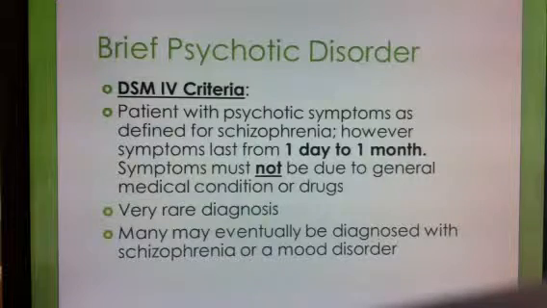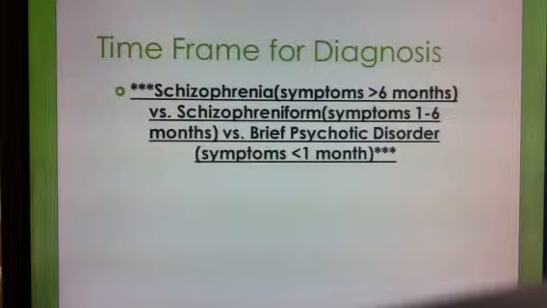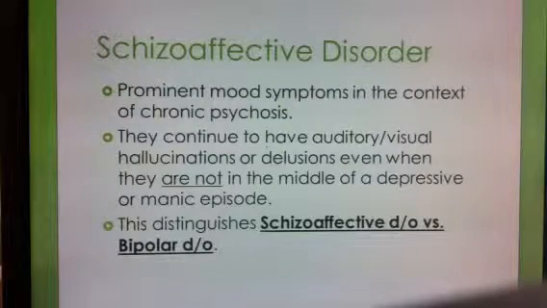Brief psychotic disorder. This is the same as schizophrenia, except that the symptoms have only been present for less than a month. They have active psychotic symptoms. A lot of times they progress to schizophreniform and then go on to have schizophrenia eventually. So just keep in mind this timing. Here's the timing again. You have schizophrenia greater than 6 months, schizophreniform 1 to 6 months, and brief psychotic disorder is less than 1 month.